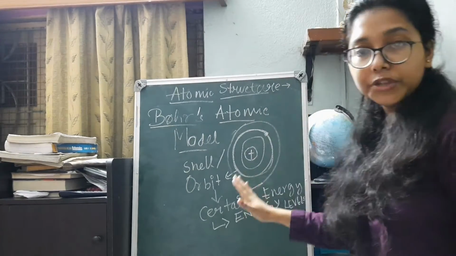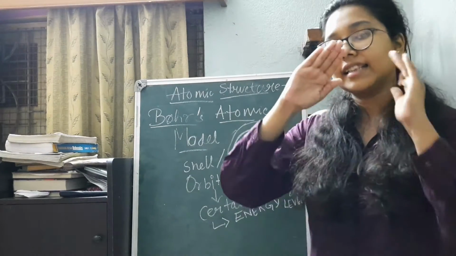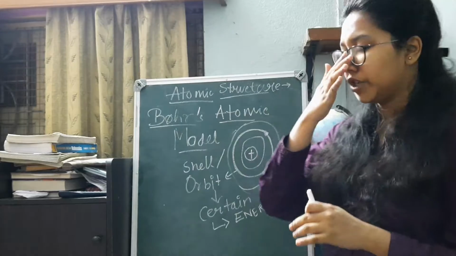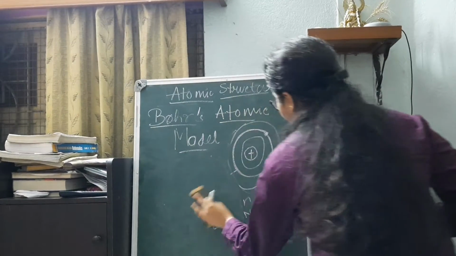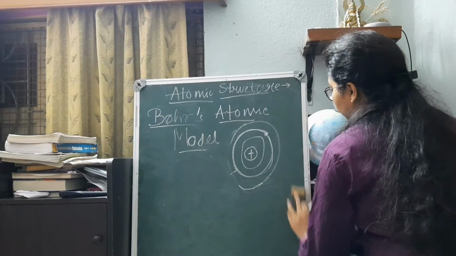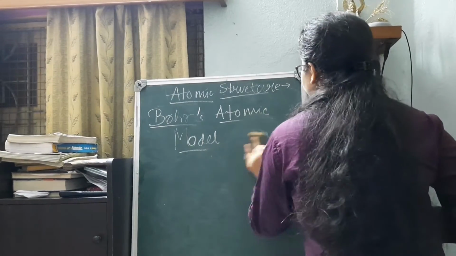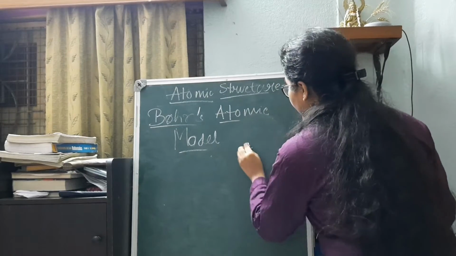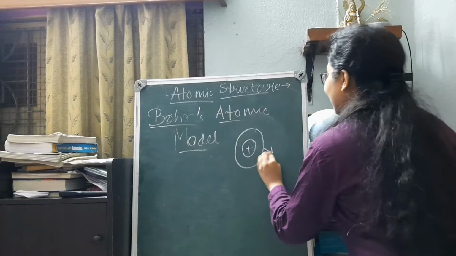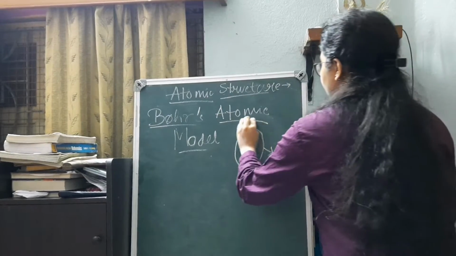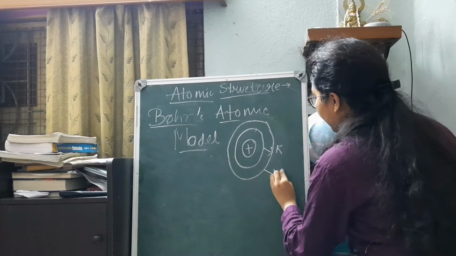Because they are associated with a certain amount of energy. So it is an energy level. It has this energy, which means this is its energy level. Now the different shells are accordingly named as K, L, M, N, O, P in this fashion. That is, starting from the innermost shell, this is named as K shell. Then moving forward to the next shell, it is the L shell.